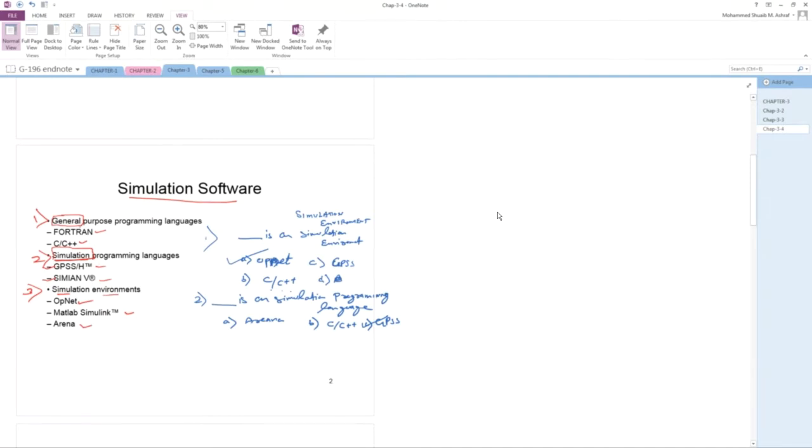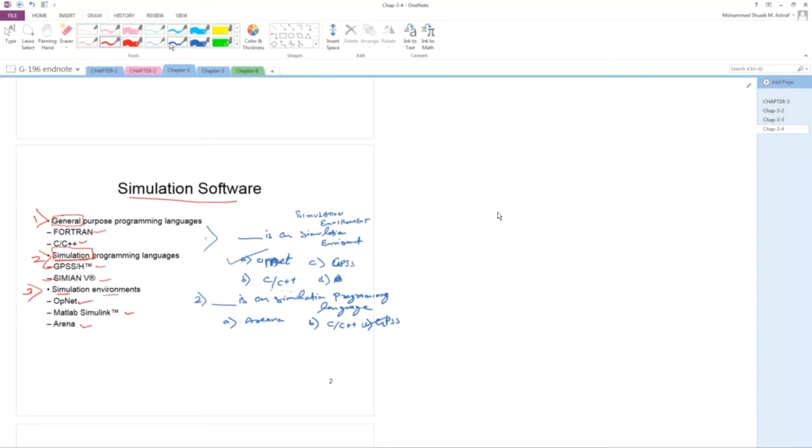So maybe a question: write the general purpose programming languages, then you will write Fortran and C, C++. Next question, maybe, what are the simulation programming languages? So you will write GPSS and Simscript. Next question, maybe, write the simulation environments. So you will write OPNET, MATLAB Simulink, and Arena.